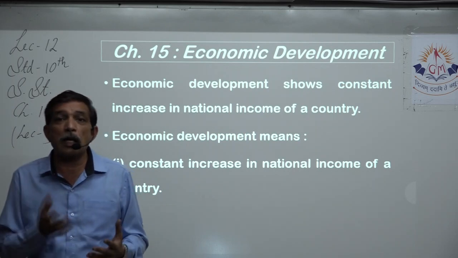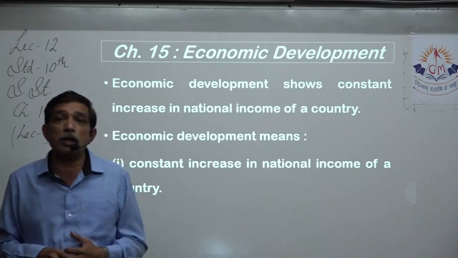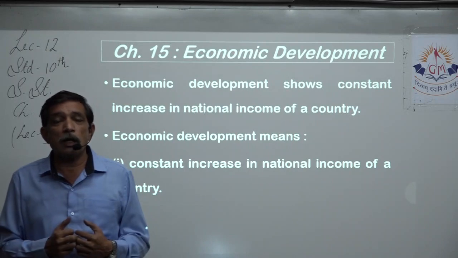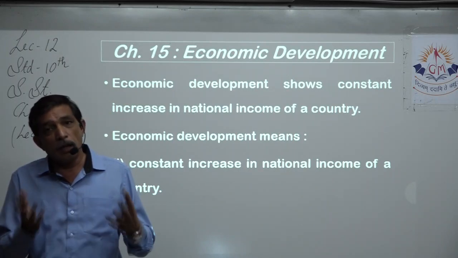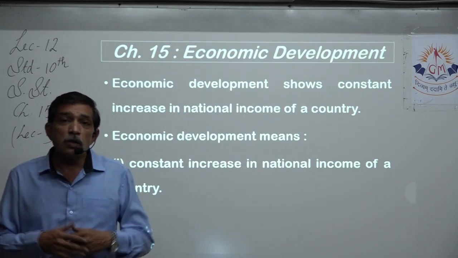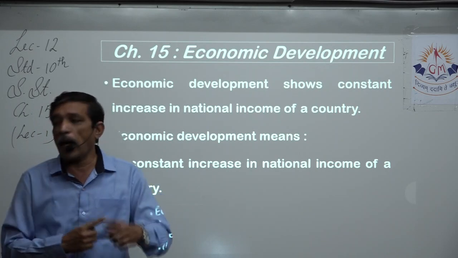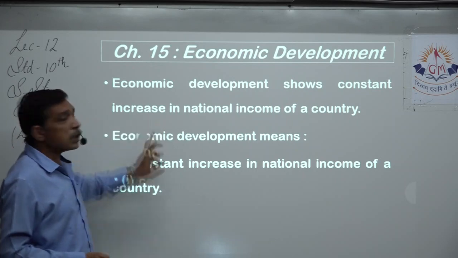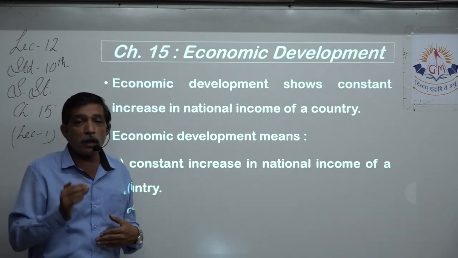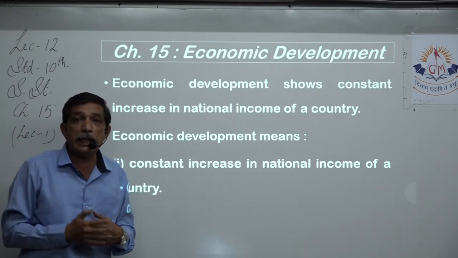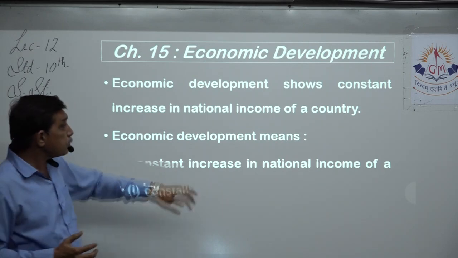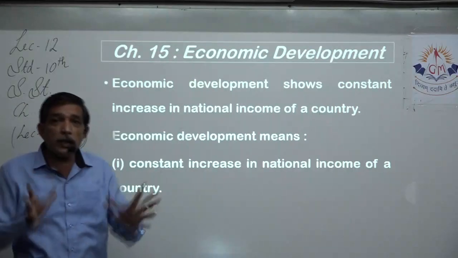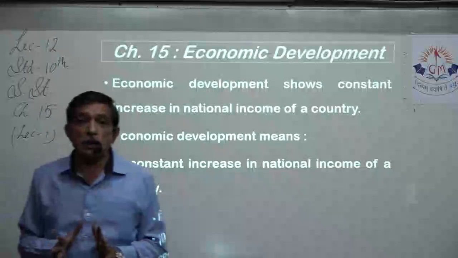Lots of production is there, lots of people are involved in that production. People buy that product and they pay for it. So money keeps on changing hands, and economic development shows constant increase, right? There is never a reduction, there is always an increase, and that's a very good sign. And put together, it becomes national income.